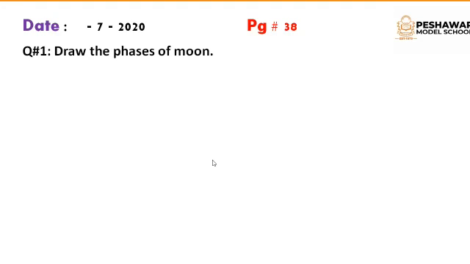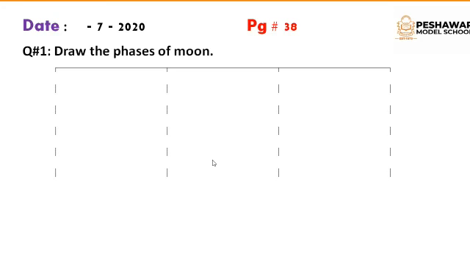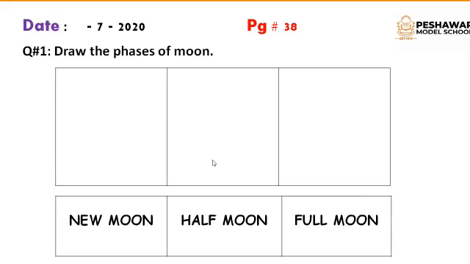Here the question number 1 is, draw the different phases of the moon. Here you have to draw the different phases of the moon: new moon, half moon and full moon. You have to draw these pictures in your books very neatly and also color them. So we are done with this page.